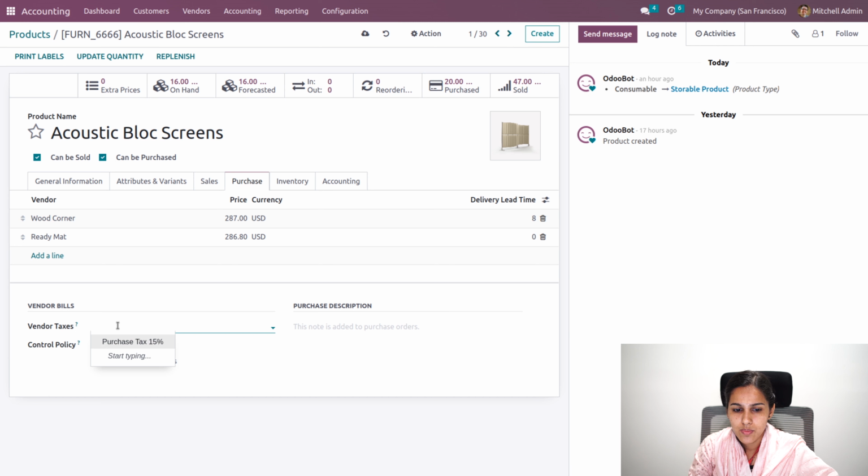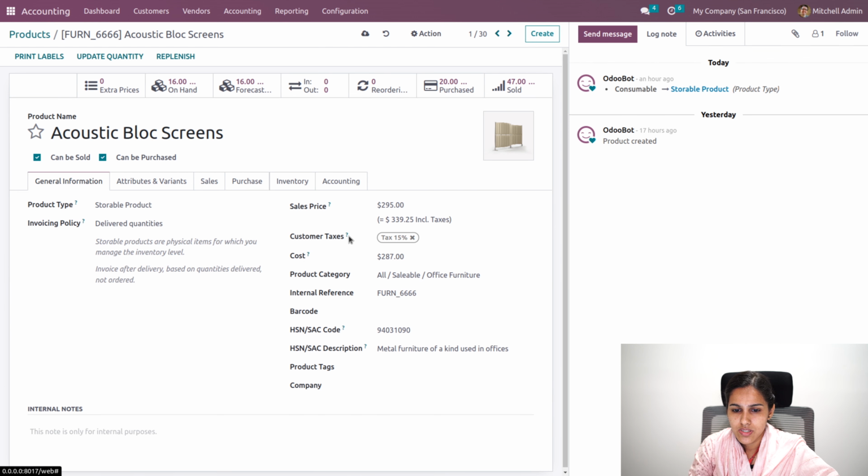So if I'm trying to purchase and make a bill from the vendor, this tax will be taken. So purchase tax 15% is added in the product, as well as customer tax 15% is added inside the product.